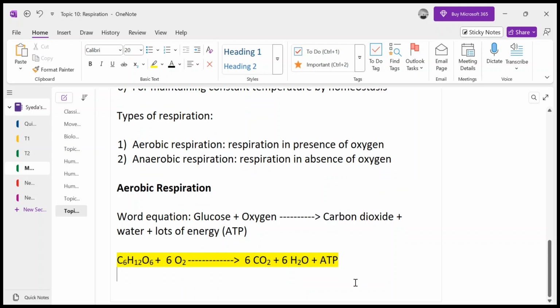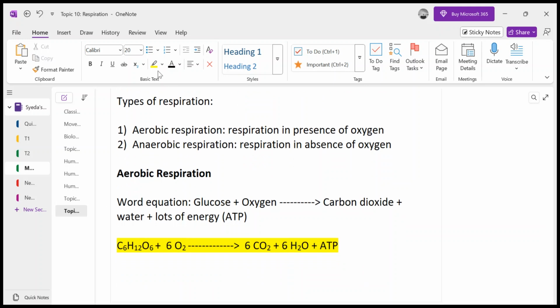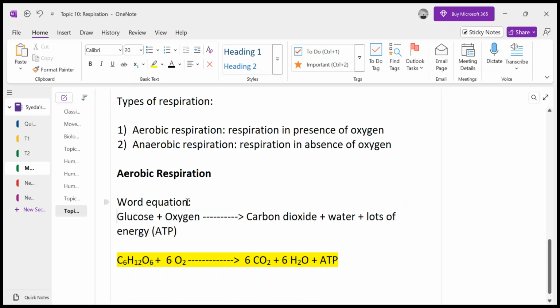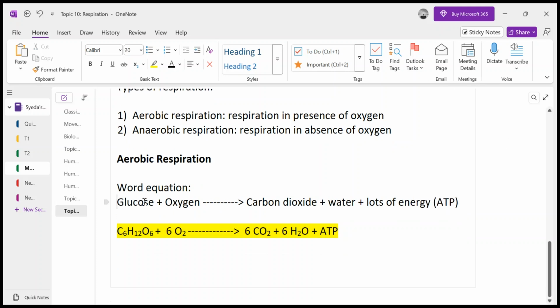Okay, all right. And you must also remember the word equation. So this word equation and balanced equation you should remember, because they can ask you in any way. Okay, respiration is an exothermic reaction, meaning it releases energy. Exothermic reactions are those reactions that release energy, right?